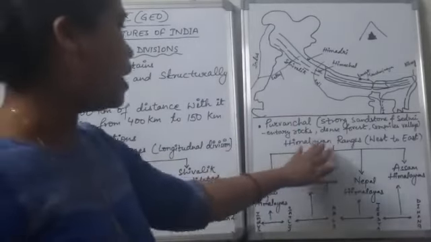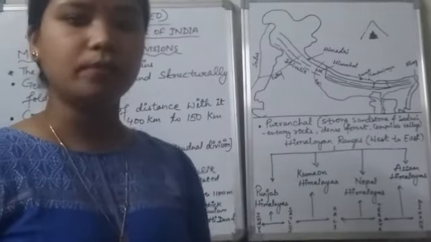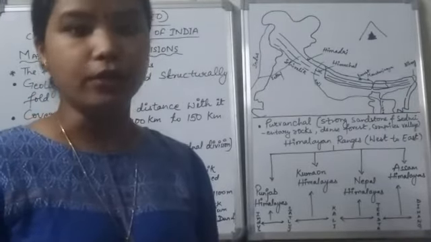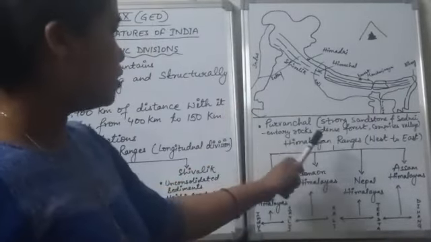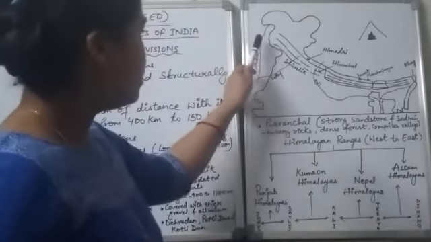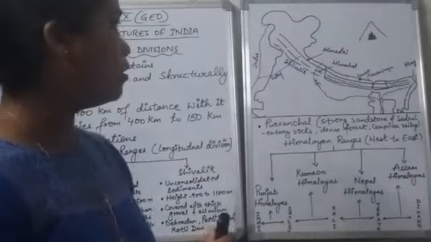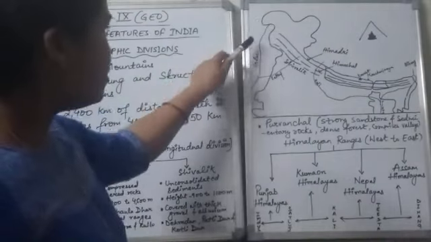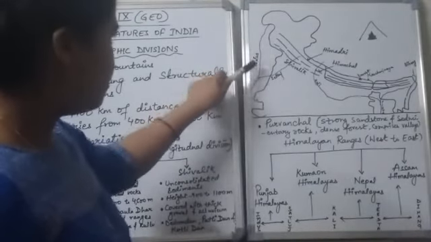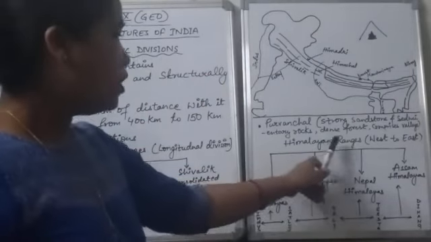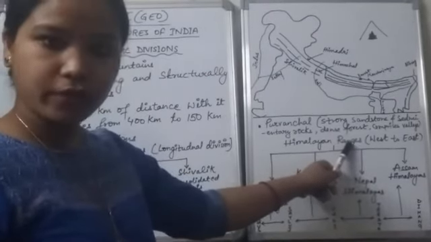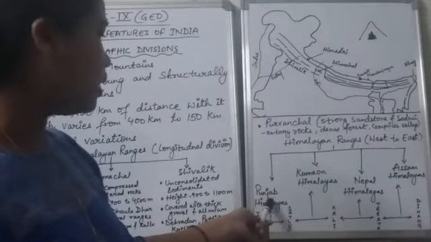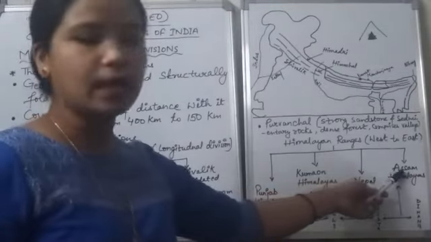Now we'll be talking about the division of the Himalayas on the basis of the demarcation made by the rivers, from west to east. As you can see, there are many rivers which I have drawn here. On the basis of the demarcation of the rivers, the Himalayan ranges are again divided into four ranges. These are the Punjab Himalayas, Kumaon Himalayas, Nepal Himalayas and Assam Himalayas.